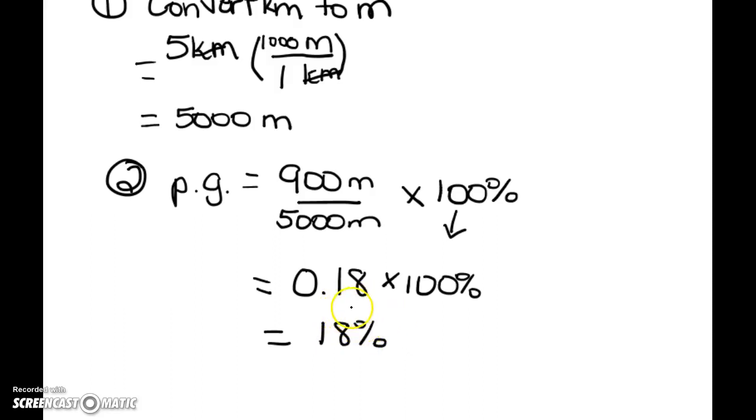Now we found the percent grade, but remember this is a word problem, so we do need to write a sentence. Go back to your question and try to figure out a type of sentence that would fit this question.